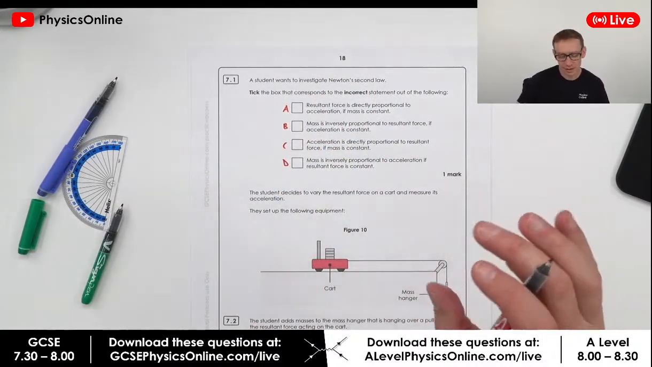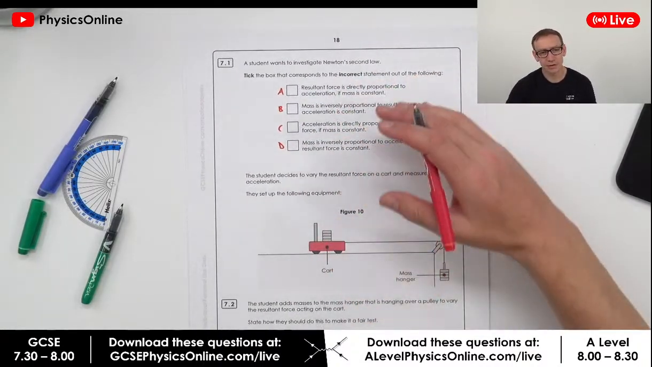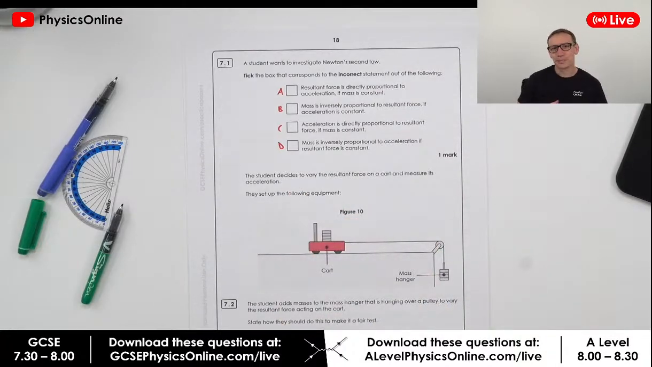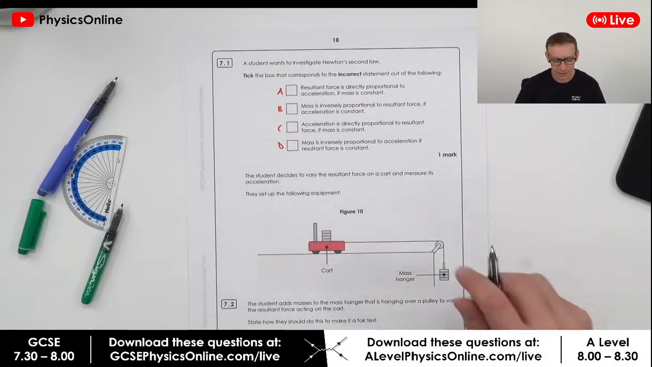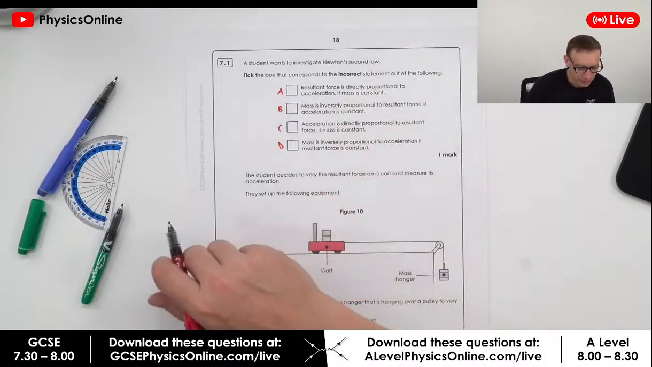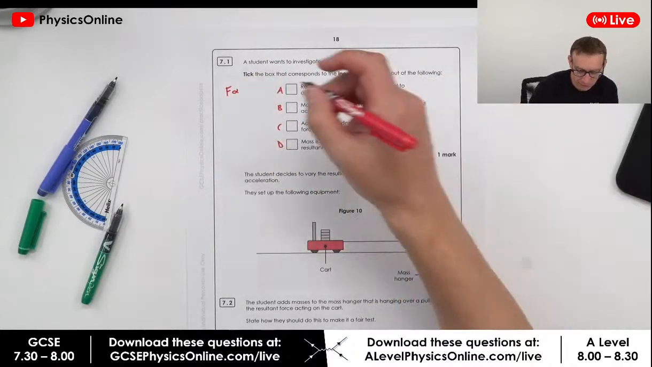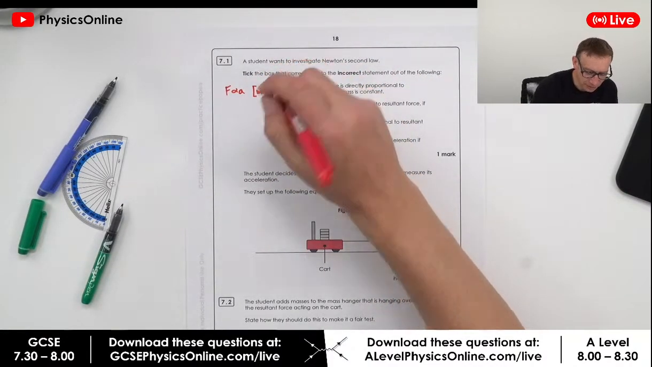So now I'm doing this question which is about this acceleration practical a lot of you might have done. Which of these is the incorrect statement? For something like this, I think it's quite useful to get all of this into shorthand. The resultant force is directly proportional to the acceleration if the mass is constant. So the force is proportional to the acceleration provided that the mass is constant.